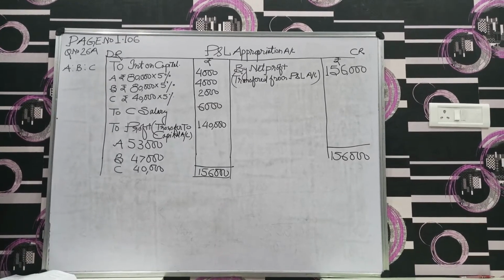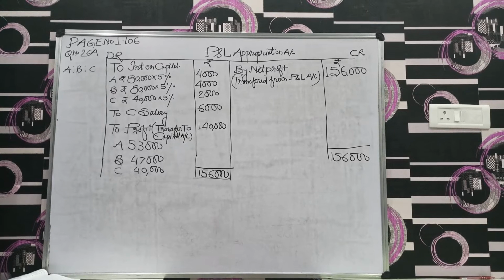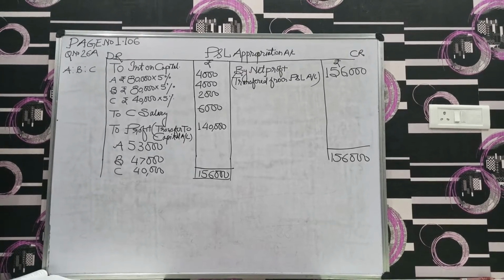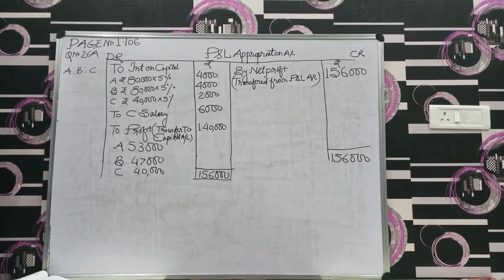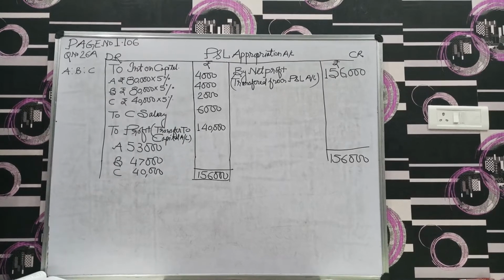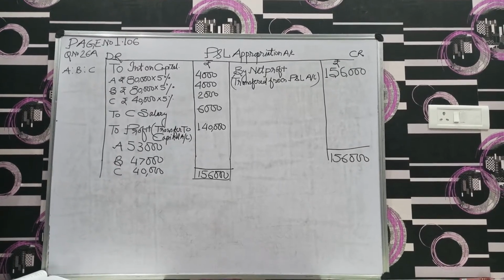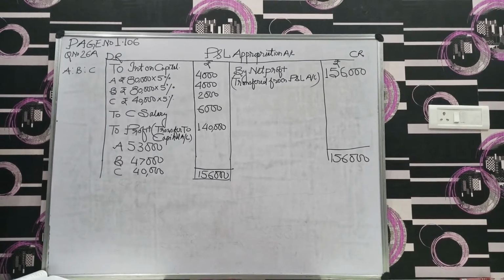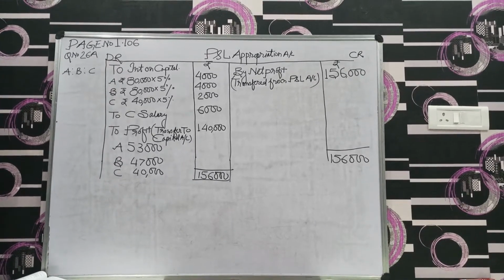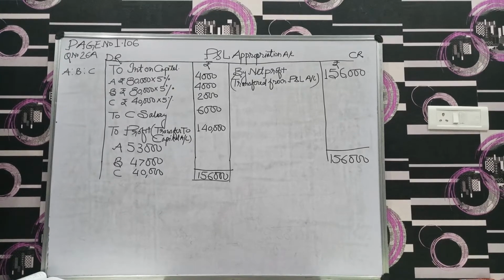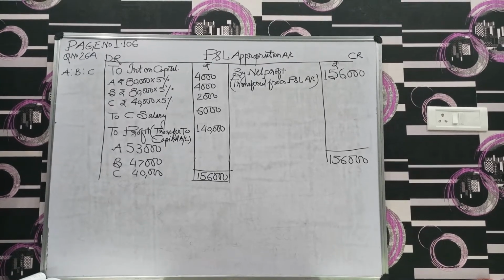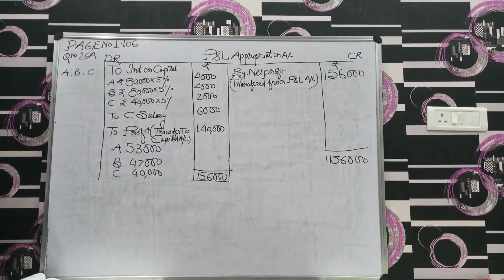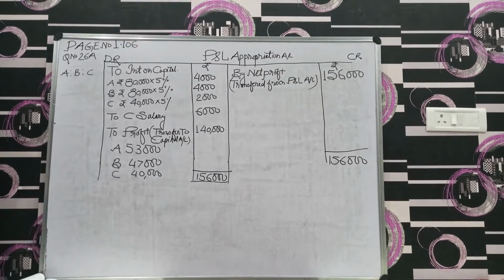A, B and C were partners in a firm having capital of 80,000, 80,000 and 40,000. They are the fixed capital. Again, they are having their current account balance also. Their current account balances were A 10,000, B 5,000 and C having a debit current balance of 2,000.